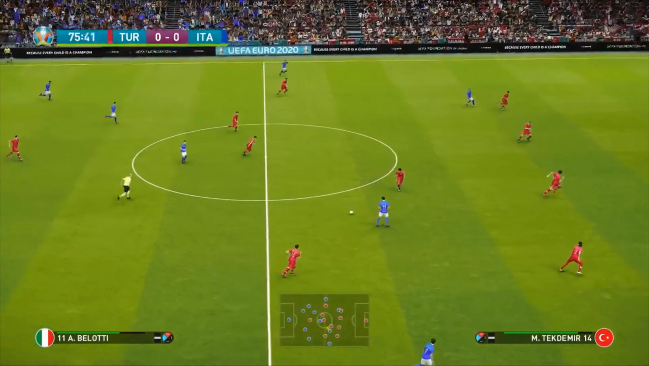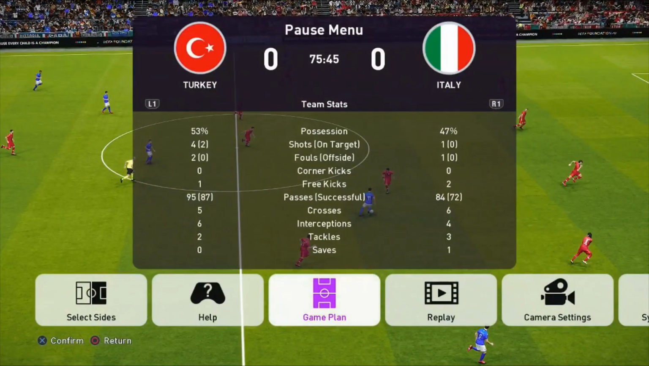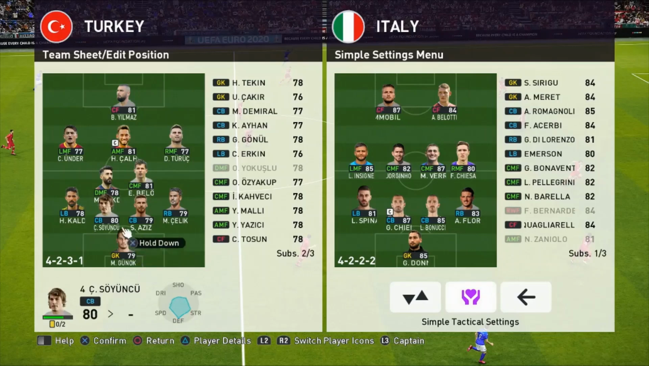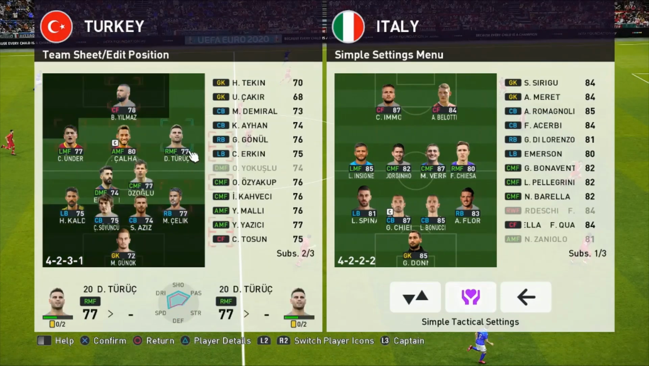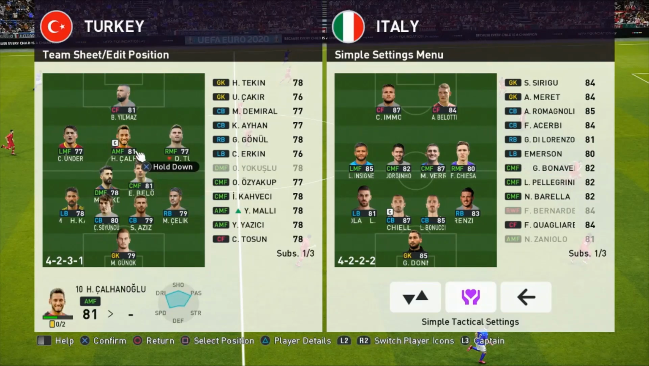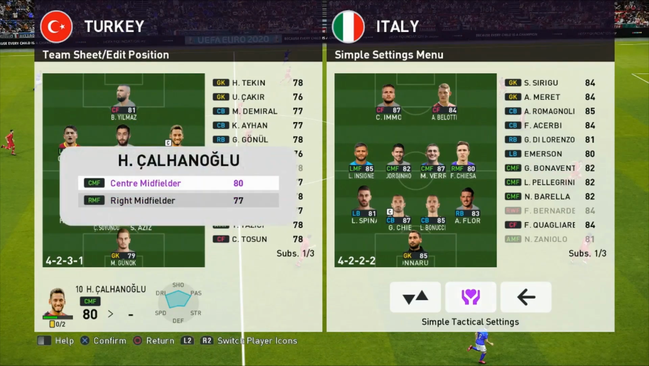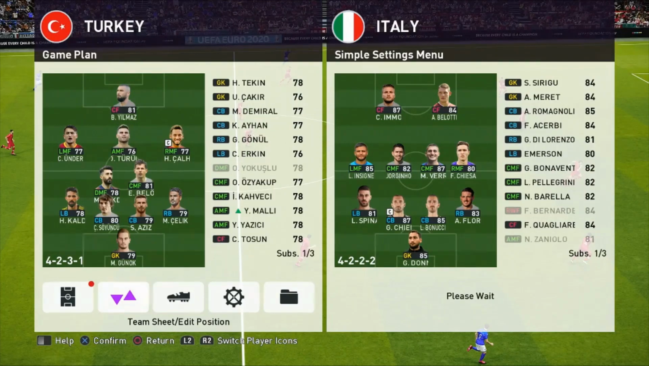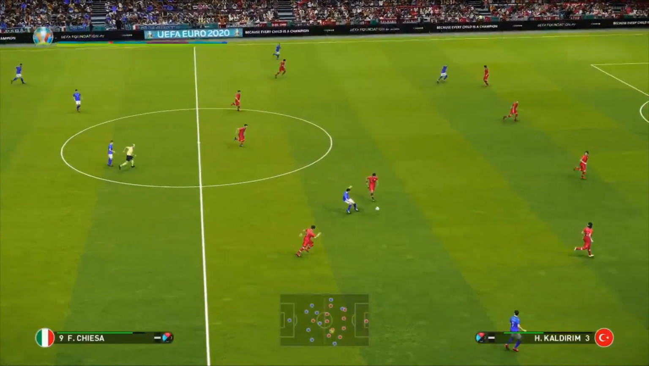We're going to have another substitution here. A request from Benbow Gaming. He is asking for Turuk to come off and Mali to come on here, with Çalhanoğlu moving to the right mid position as it stands. So Yunus Mali is going to come on here with Çalhanoğlu moving to the right.